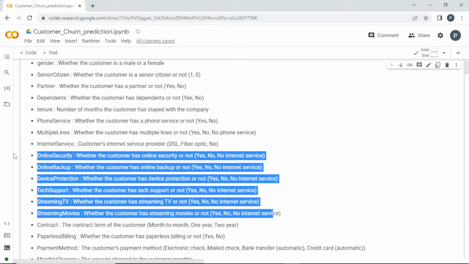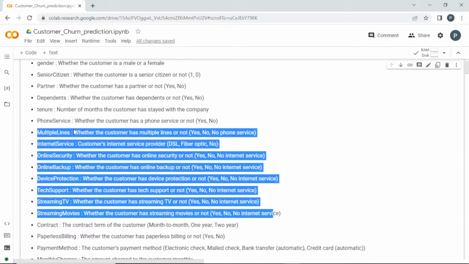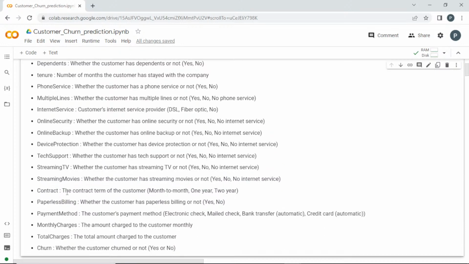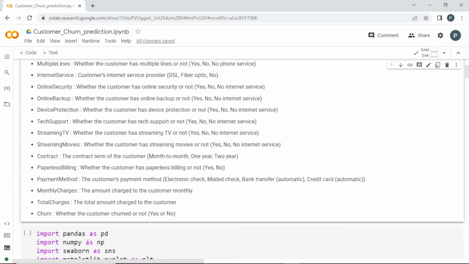These are like a combo. If you get this phone service with multiple lines, you'll get all these additional support. We'll discuss that when we analyze the data. Then the contract term, whether it is a month-to-month contract or 1 year or 2 year. And then whether it is paperless billing or not. What is the payment method, whether they paid using electronic check, mailed check, bank transfer, or credit card. And the monthly charges, how much it is, what the total charges for the customer are, and finally whether the customer has churned or not, yes or no.